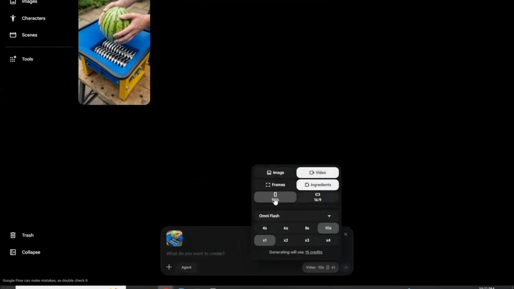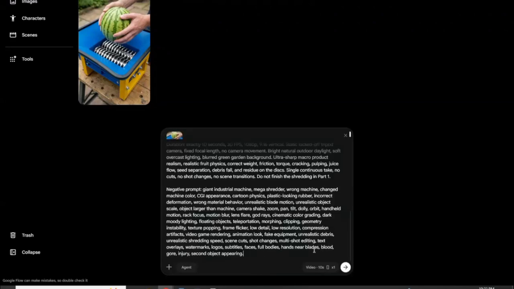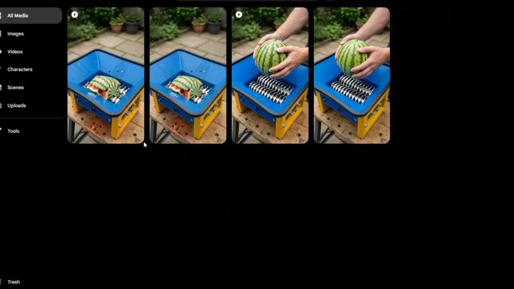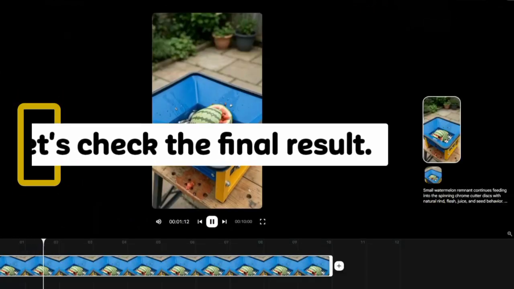Select the video option and choose Omni Flash. Set the video duration to 8 to 10 seconds. Just paste your prompt into the box. Click Generate. Your video will be ready in just a few seconds. And that's it. We're done. Now let's check the final result.